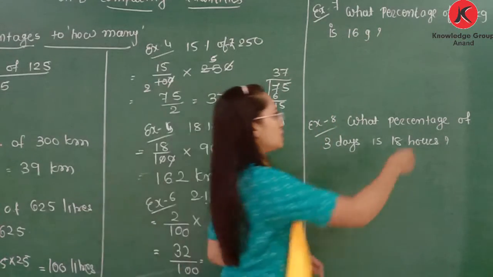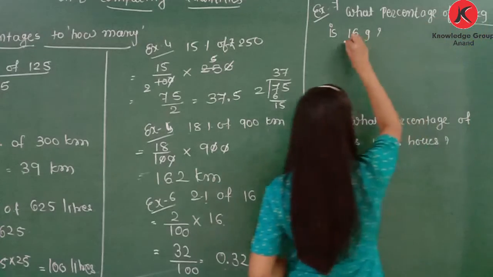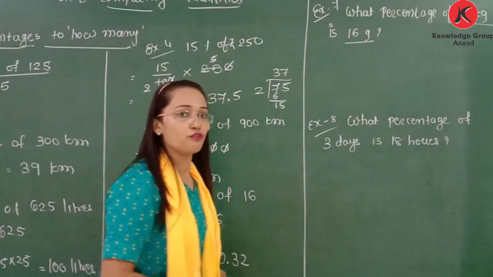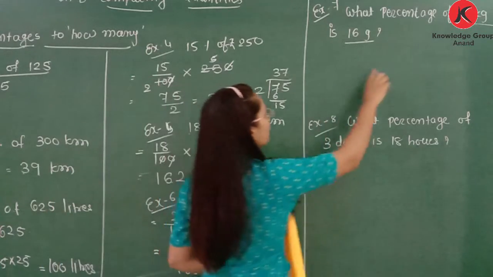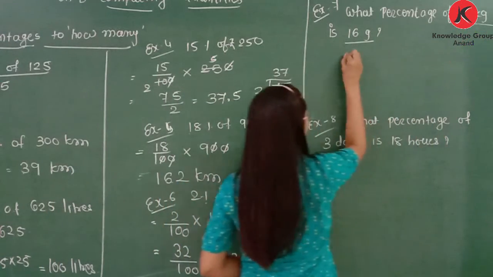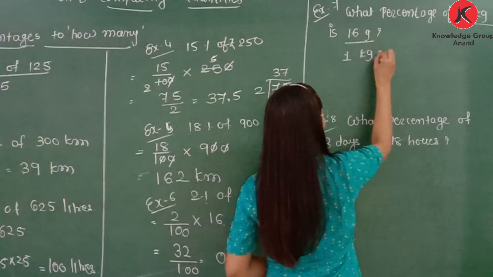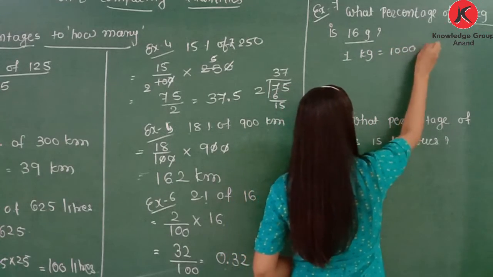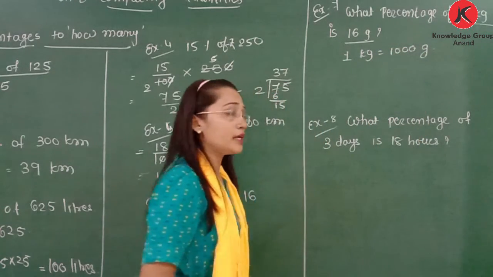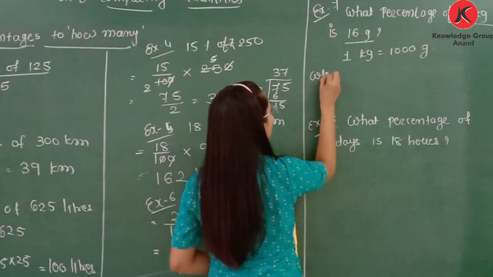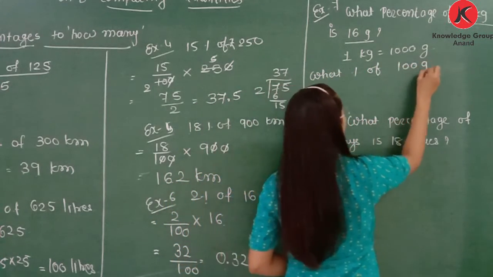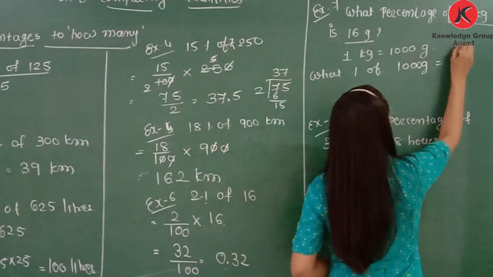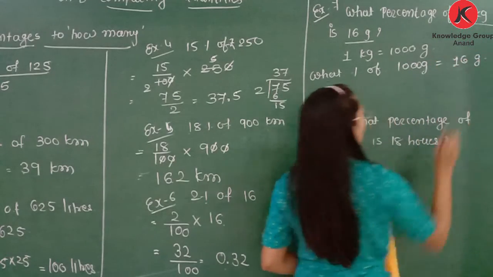Now here you can see this is 1 kg, this is 16 gram, and you need to find the what percentage. Percentage you need to find. So here first of all we will convert 1 kg is equal to 1000 gram because both unit must be same. It means you need to find what percent of 1000 gram is equal to 16 gram. Okay.